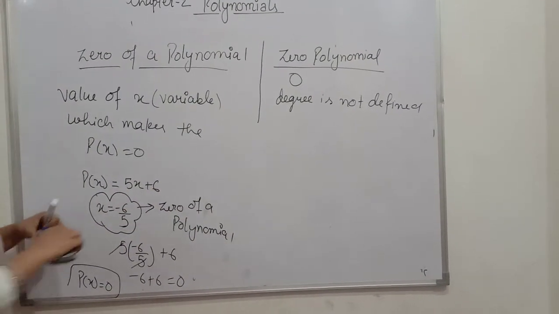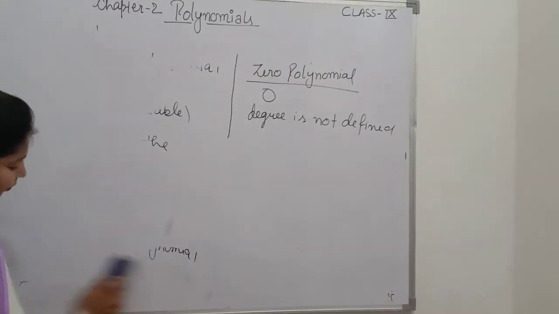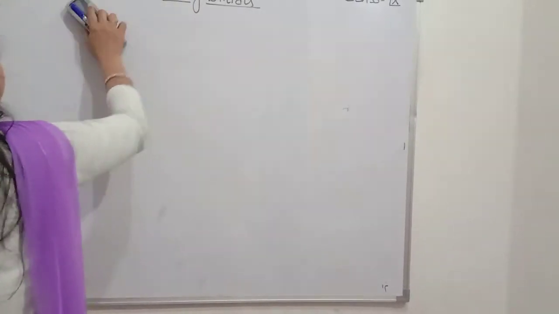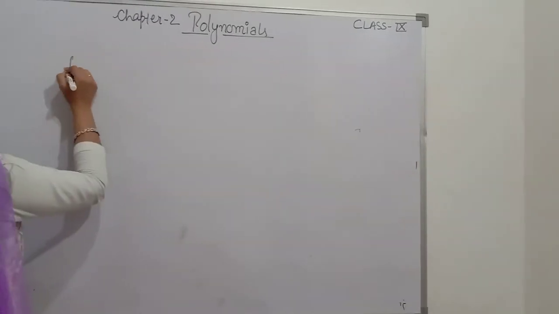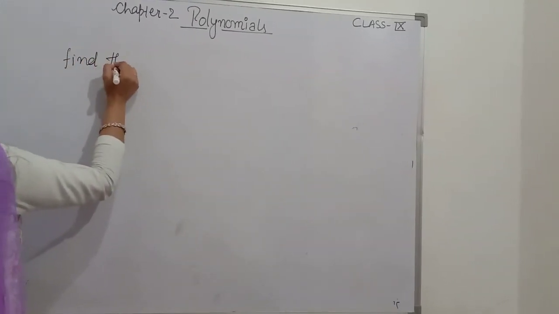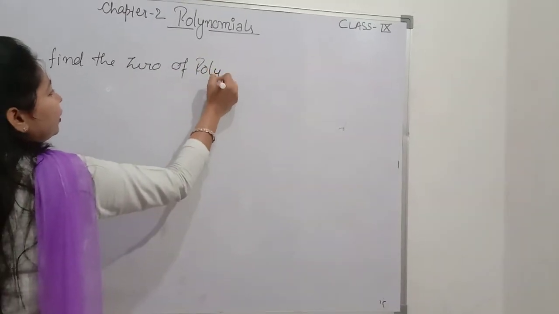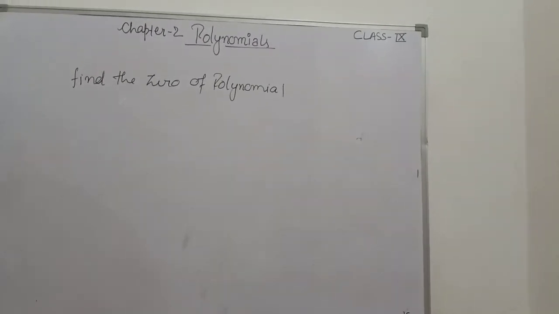Now moving on, how to find the zero of a polynomial.